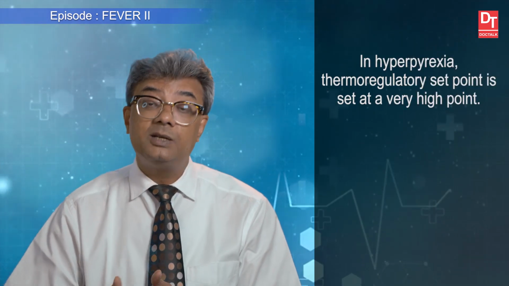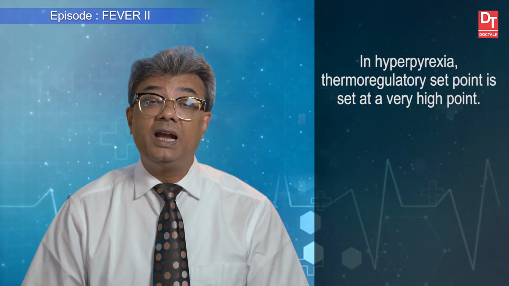So temperature is very high, that is known as hyperpyrexia. So fever is pyrexia. Now we are telling hyperpyrexia. Hyperpyrexia means temperature is very high, but parallelly thermoregulatory set point is also set at a very high level. So pyrexia is fever, hyperpyrexia is very high fever, but in both the condition it is under control of hypothalamic set point.